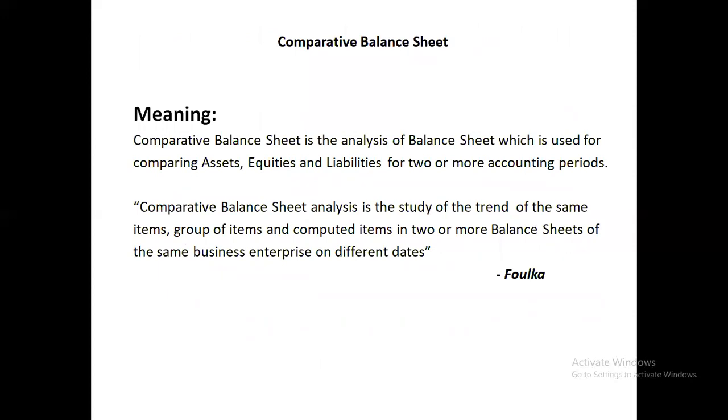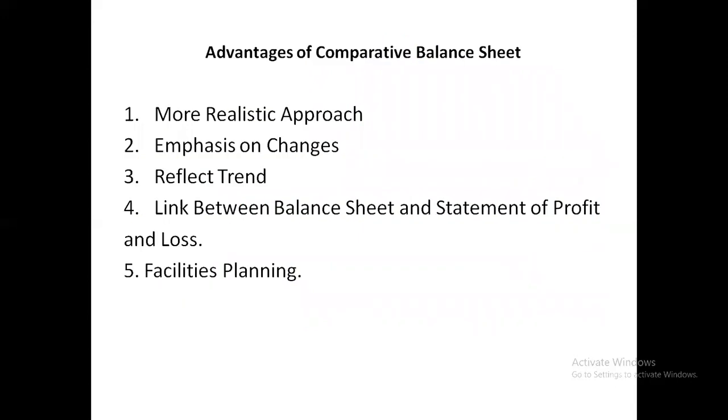So, what is comparative balance sheet? Here we study two things: comparative balance sheet and comparative statement of profit and loss. What is comparative balance sheet? Comparative balance sheet is the analysis of balance sheet which is used for comparing assets, equity and liability for two or more years. And according to Folke, comparative balance sheet analysis is the study of trend of the same item, group of items and computed items in two or more balance sheets of the same business enterprise on different dates.